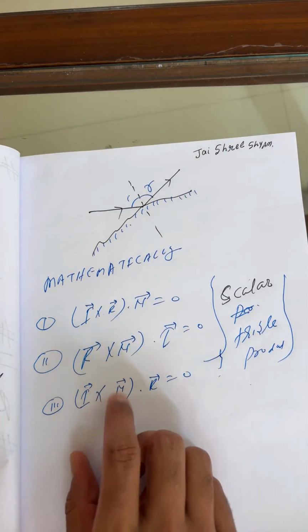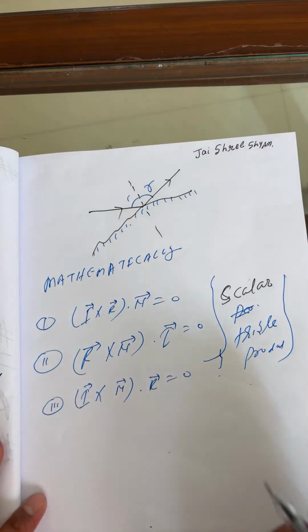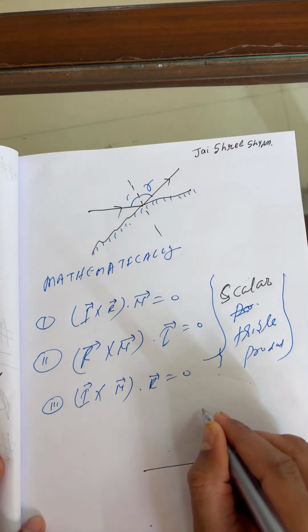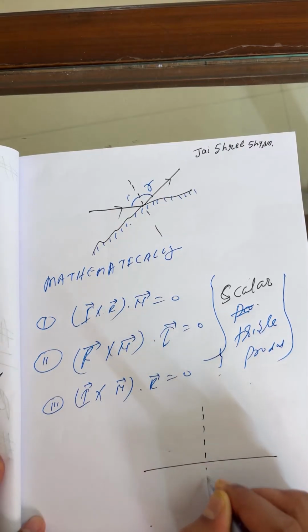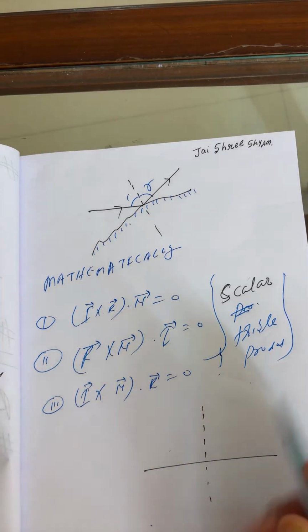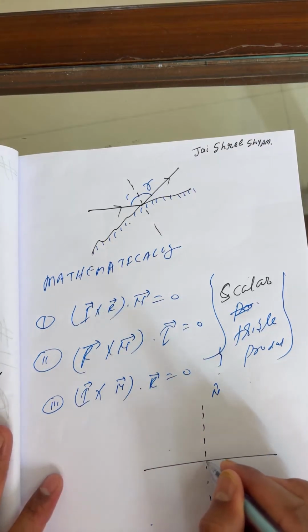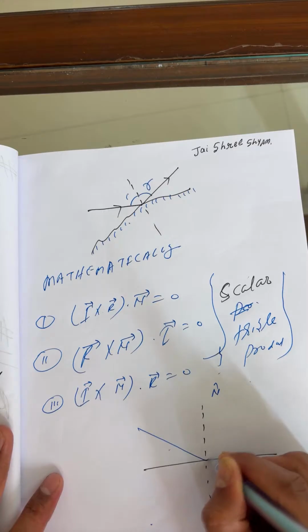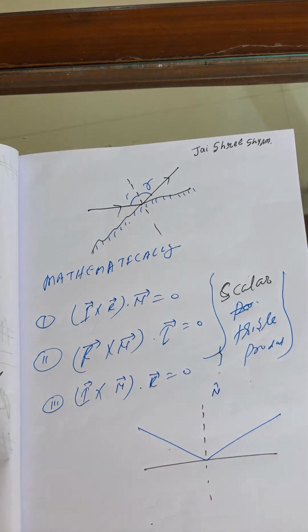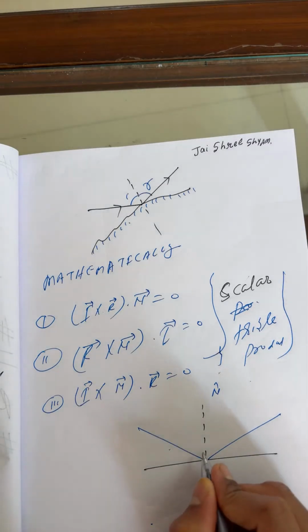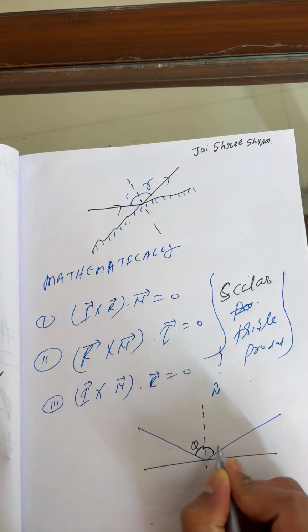I wanted to represent this here so that you can easily understand. This is the normal vector. This is the incident vector. This is the reflected vector. This angle is theta, and this is theta.